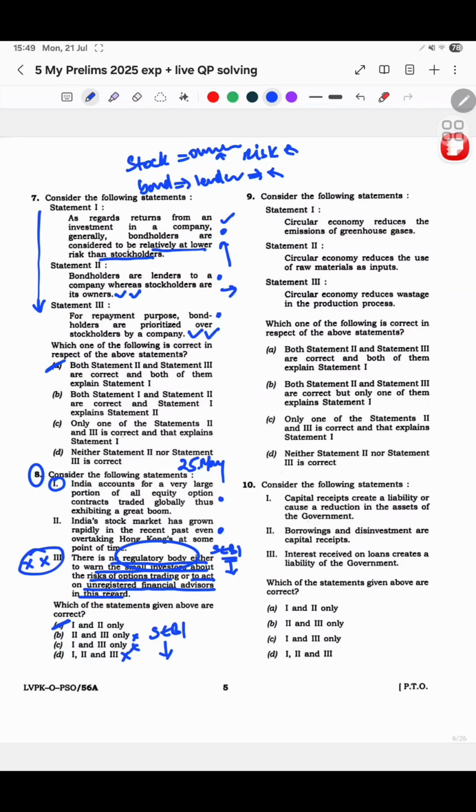Now 9. Circular economy reduces the emissions of greenhouse gases. Circular economy reduces the use of raw materials as inputs. Circular economy reduces wastage in the production process. See, the question is asking about circular economy, correct?